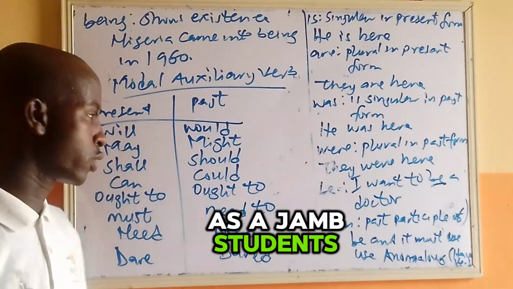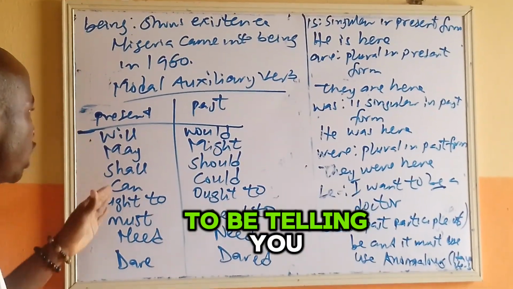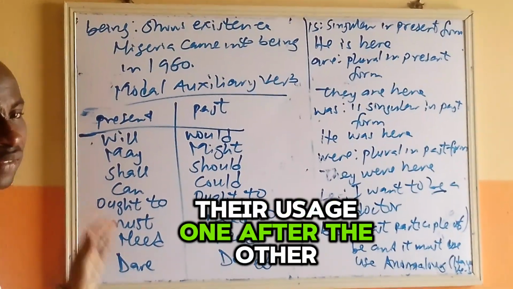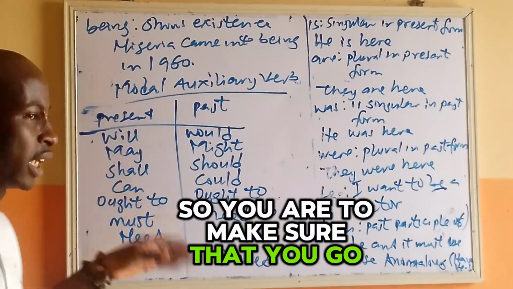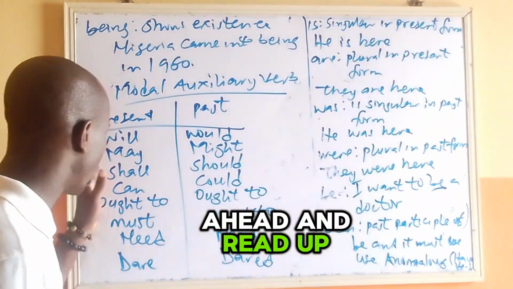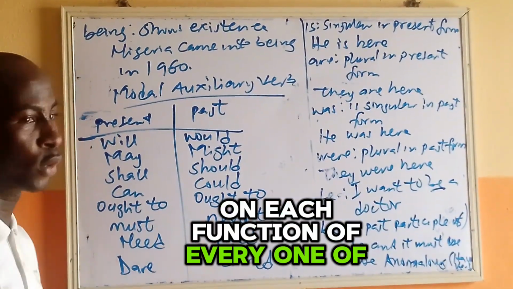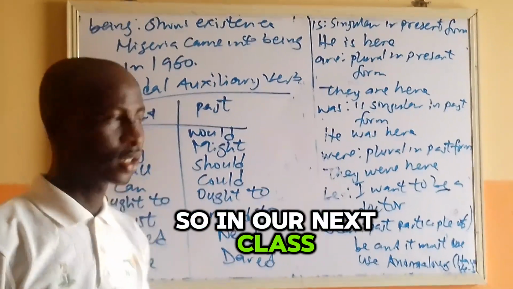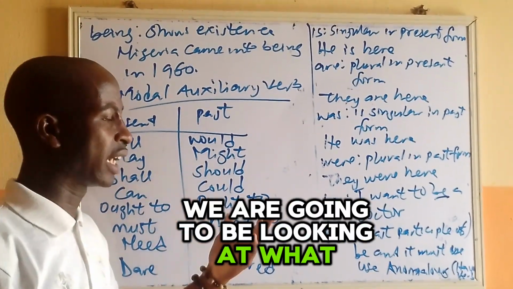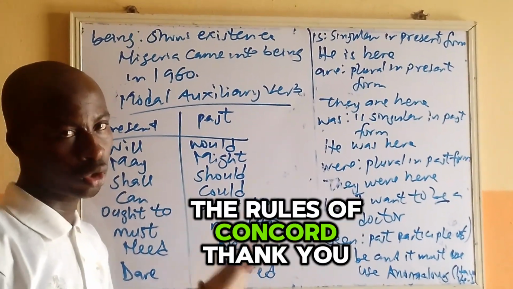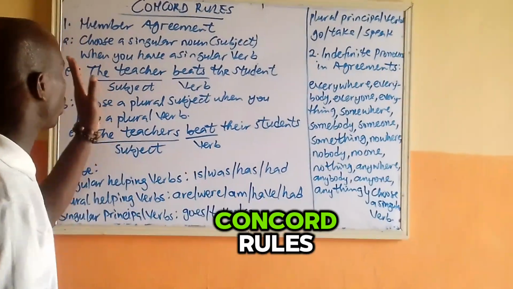As JAMB students, you shouldn't expect us to be telling you their usage one after the other. So you have to make sure that you go ahead and read up on each function of every one of them. So in our next class, we are going to be looking at the rules of Concord.